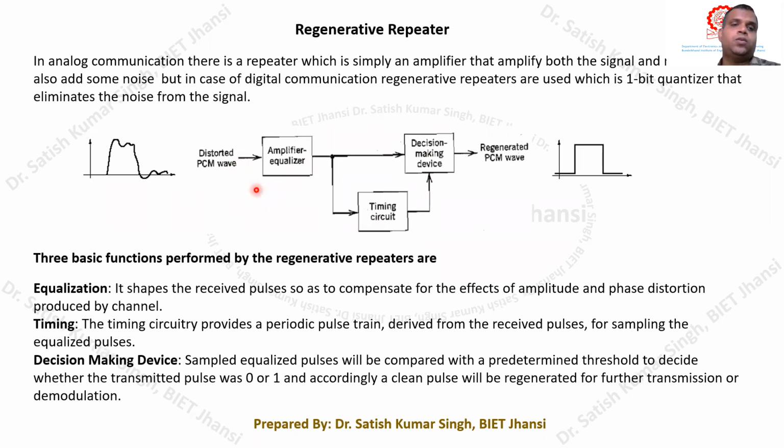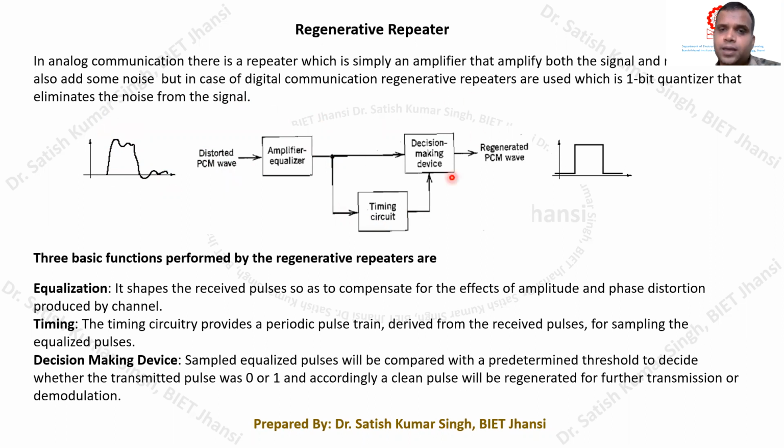The function of this equalizer circuit is to compensate whatever amplitude or phase distortion has occurred due to the presence of the channel. It will try to shape these pulses, which are getting distorted. So this equalizer circuit will first shape these pulses, and from these shaped pulses a timing circuit will realize a time interval into which a pulse train can be generated.